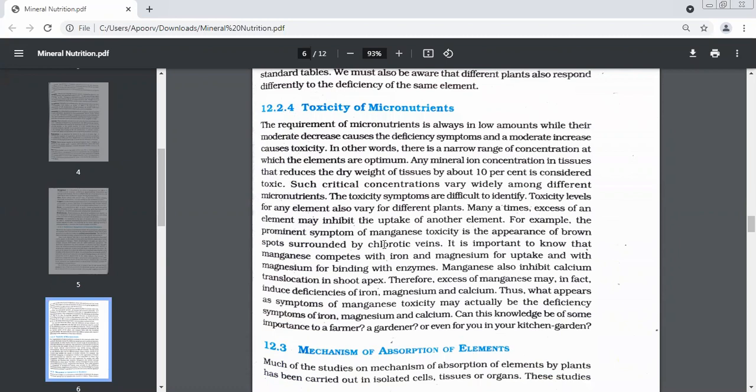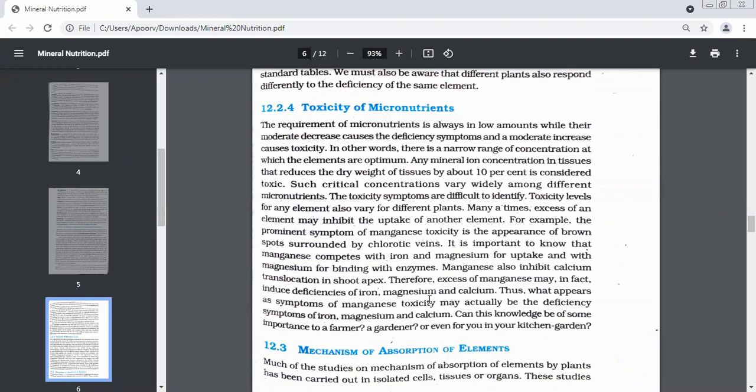For example, the prominent symptom of which toxicity were we talking about? Manganese. Please remember, if you check important questions for NEET in this chapter, you will find this question. So you have brown spots and chlorotic veins.